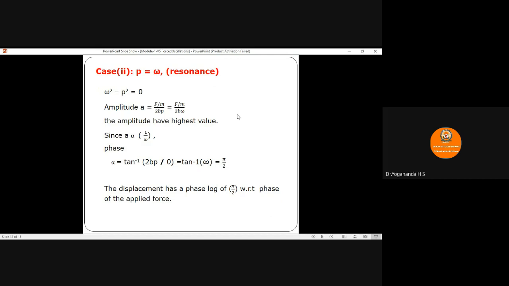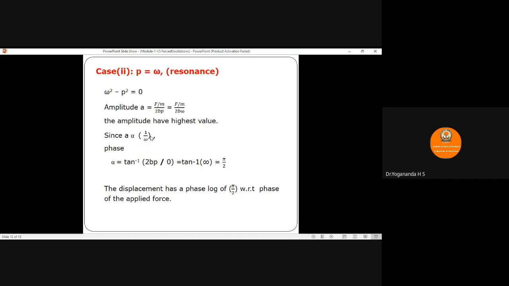A equals F by M divided by 2BP, or F by M divided by 2B omega. Here you can see the amplitude is inversely proportional to omega. There is no square term. Therefore, when the frequency of the applied periodic force is equal to the natural frequency of the oscillating body, the amplitude of vibration of the body is maximum. Therefore, this condition is also called resonance.